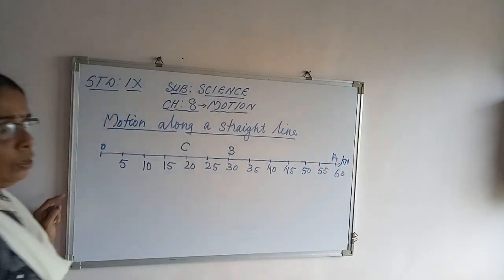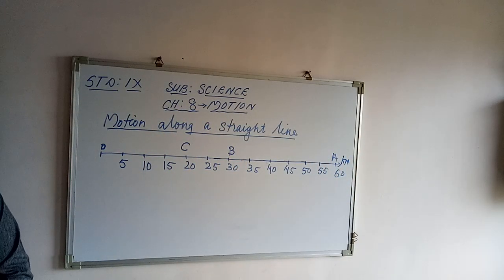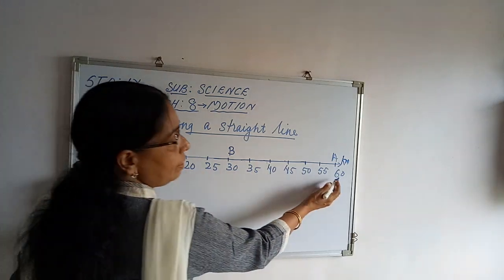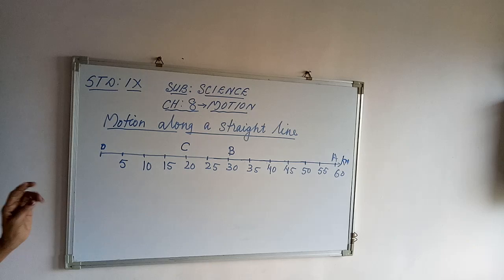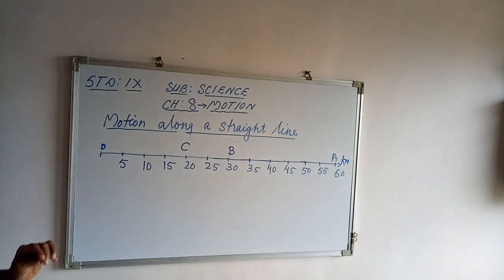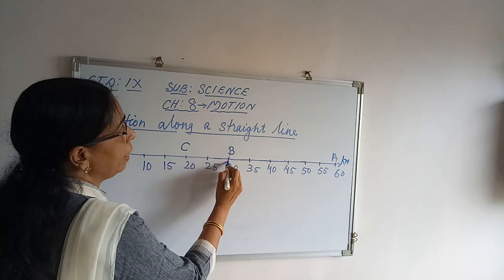The object starts its journey from the point O, and it moves to A through the points C and B. Now how many kilometers has the object travelled when it reaches A? That is 60 kilometers.